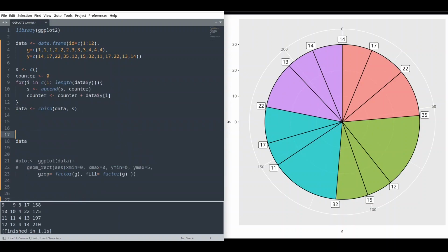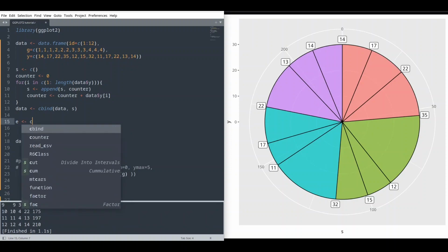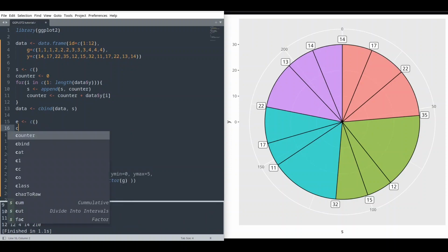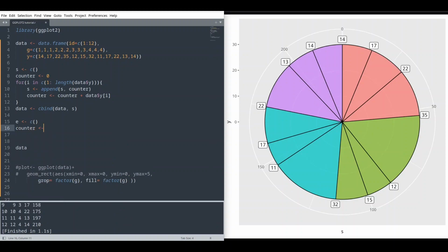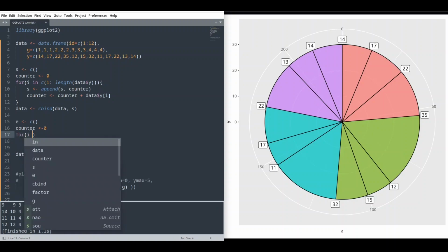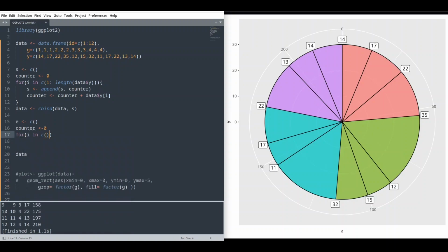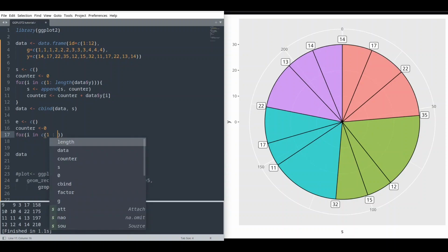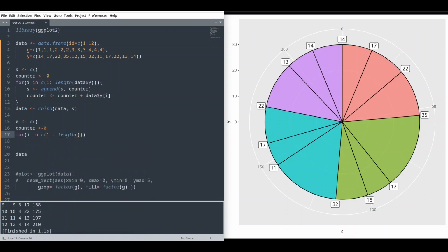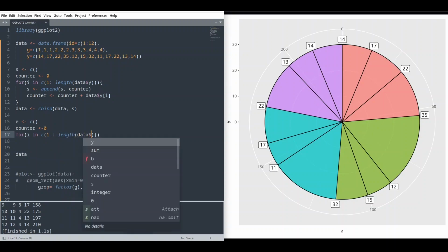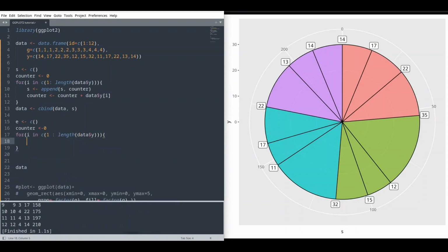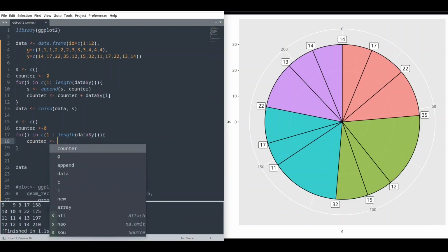So we are going to do that in exact the same way. We are going to call another collection, e for end. Let's use our counter, set it to 0. And now for i in collection from 1 to length of data y. And now we are going to deal with counter value first.